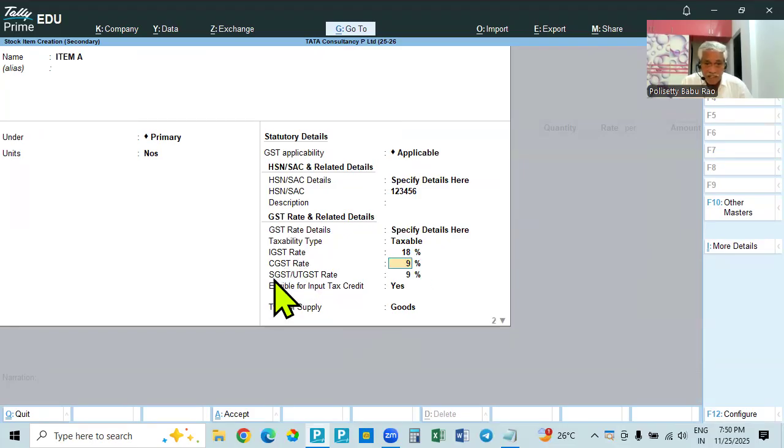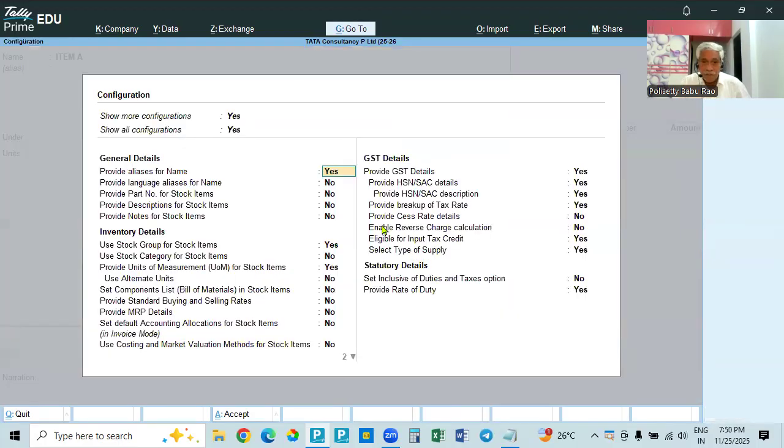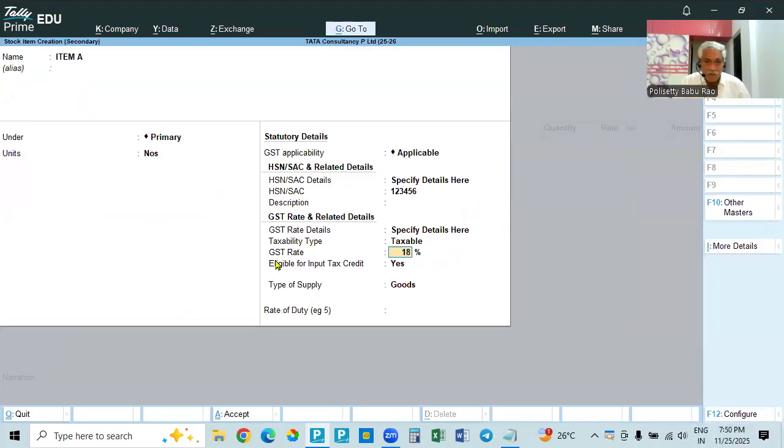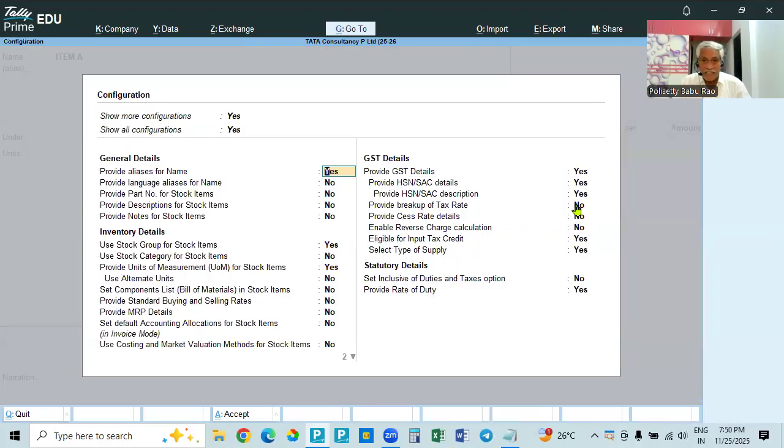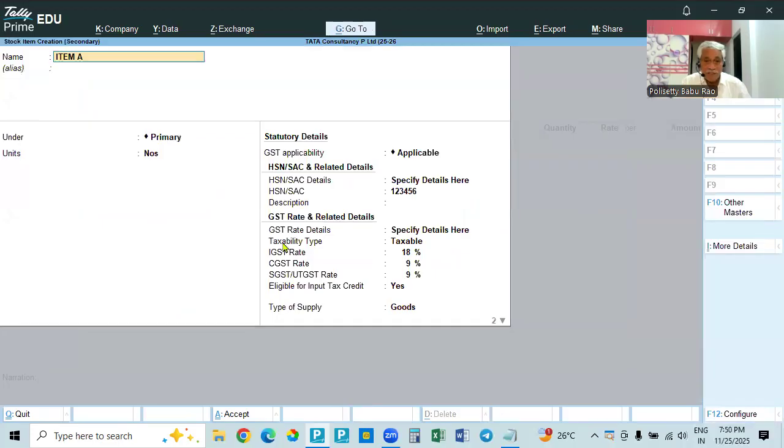It is automatically taking CGST, SGST. Otherwise, you can do another thing. Without showing all the details, go to F12, provide breakup of tax rates. If you make it no, then details will not be shown. Total amount is GST net, so GST rate is 18%. If you make it yes, that is breakup, it is showing the breakup, then it will become IGST rate, then CGST 50% and SGST 50%.